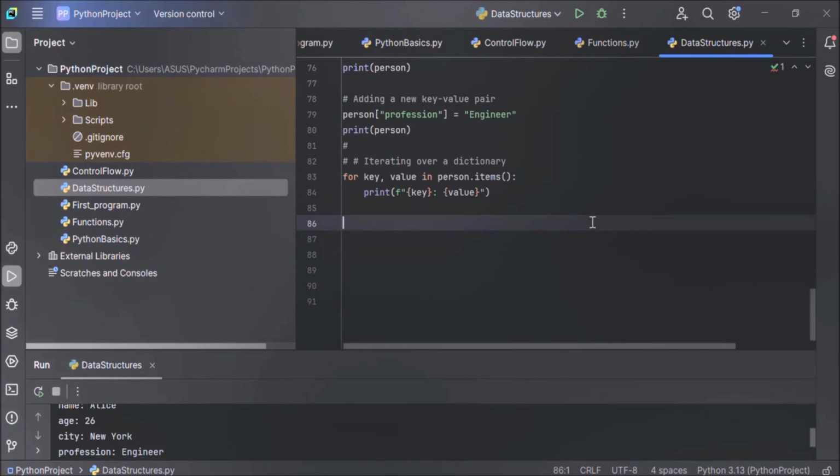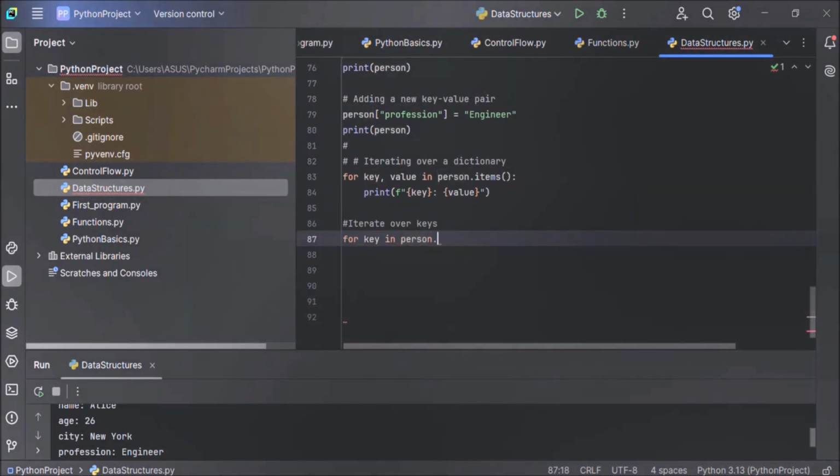First, we will see how to iterate over keys. We will use a for loop to iterate over keys: for key in person dot keys. Here the dot keys method retrieves all the keys from the dictionary person. And we are using a for loop to iterate through each key in the dictionary.